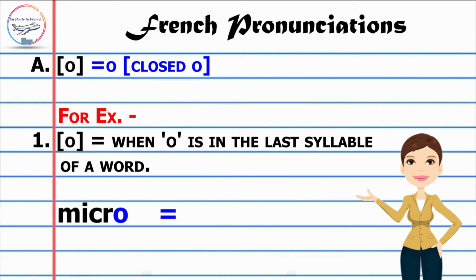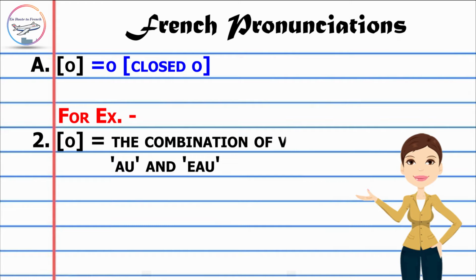Micro, means a mic. Mot, means a word. Trop, means too much. Vos, means your.